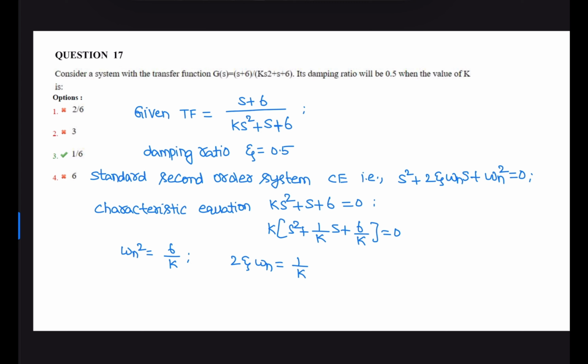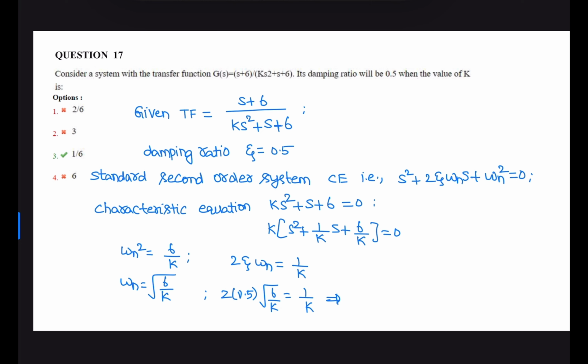We know that zeta is 0.5, so 2 into 0.5 into omega n, where omega n is the square root of 6/k, equals 1/k.